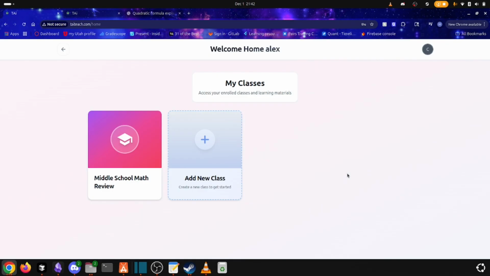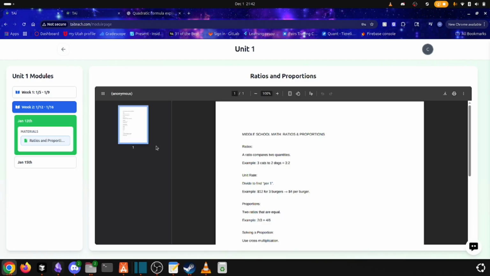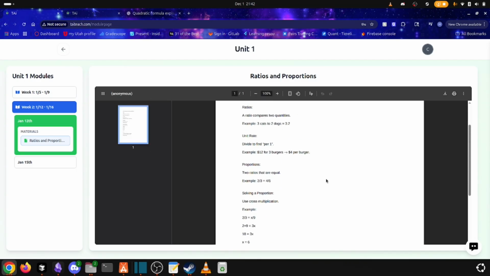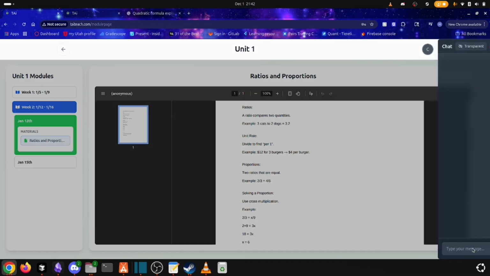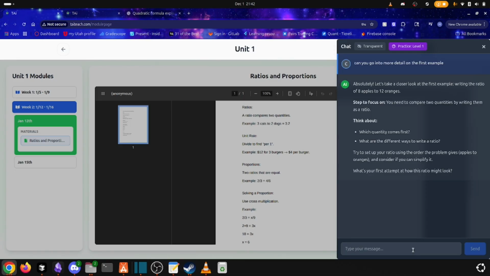All right, now let's see what students can utilize TIE for. We're logged in as a student. We're going to go to our math class, and we'll go and we'll view a material. Ratios and proportions. Let's just ask chat to sum this up and help us with that first example. And just like that, we're able to get real-time help on our work. Now, let's see if we can answer a practice problem. We'll go ahead and click this practice problem question, and it's going to generate us one right now.